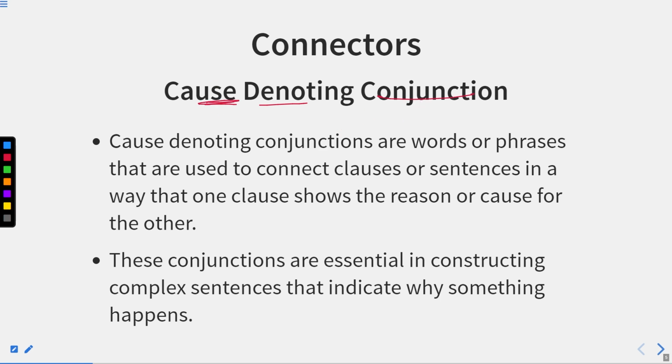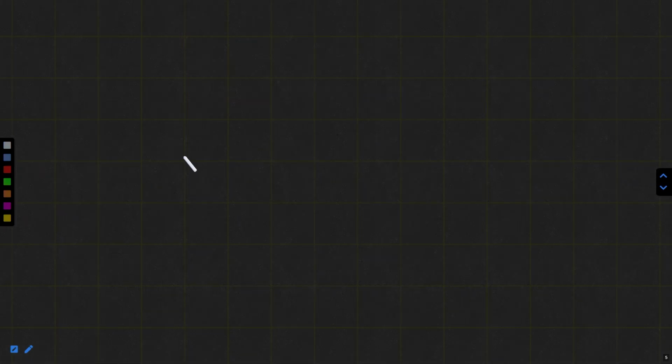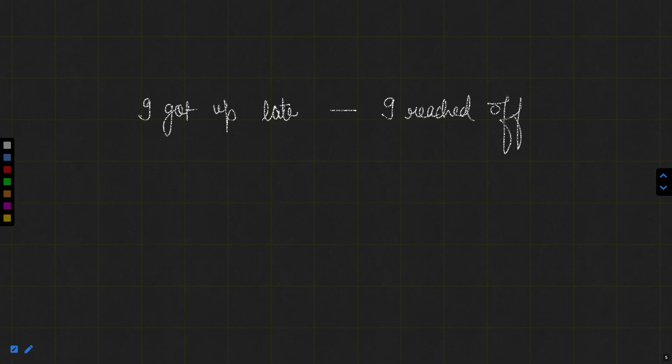Okay, so here it is cause denoting conjunction, and I told you that cause is actually the reason. For example, suppose I got up late, and what is the result of this? That I reached office late. Okay, I reached office late. So this is the cause and this is the result.